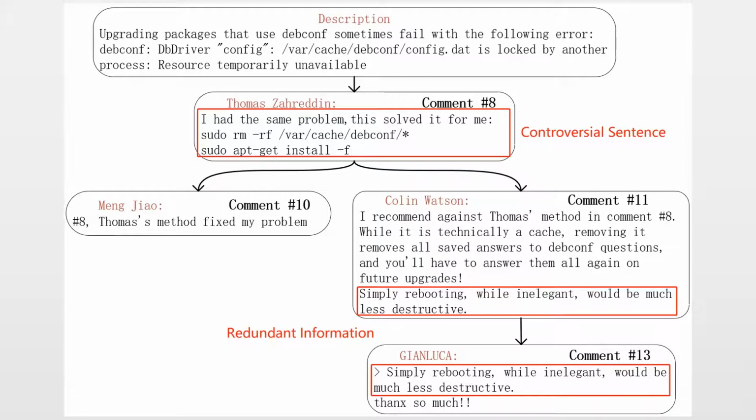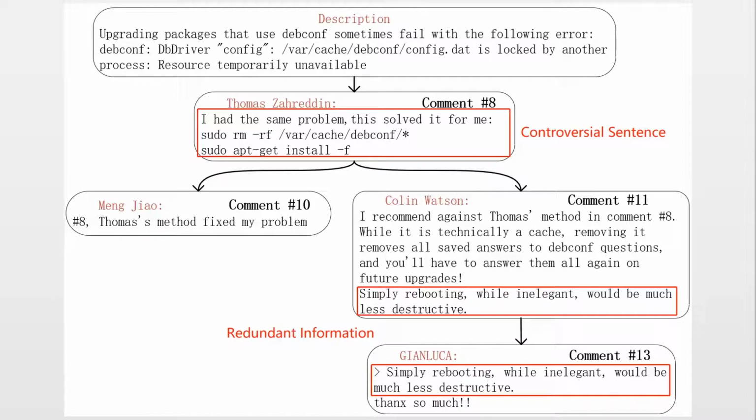As for the redundant information, since comment 13 is evaluating comment 11 and comment 11 is evaluating comment 8, we refer to a group of comments like these, interacting through evaluation behaviors, as a conversation. Since they usually share the same domain words and other semantic information, sentences within the same conversation have relatively high semantic redundancy. If one sentence in a conversation has been assigned a relatively high salience weight, the other sentences in the same conversation may also have a similarly high score due to word similarity.